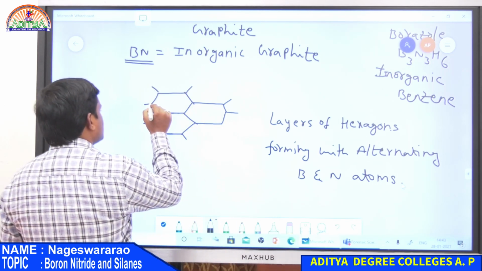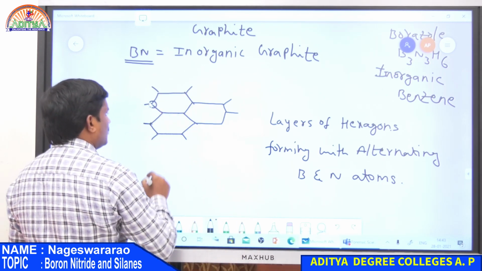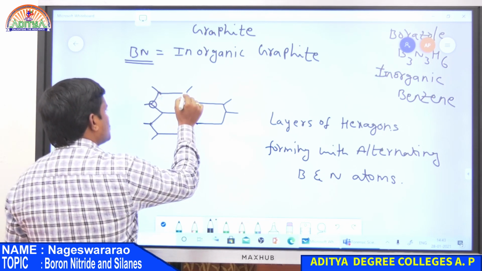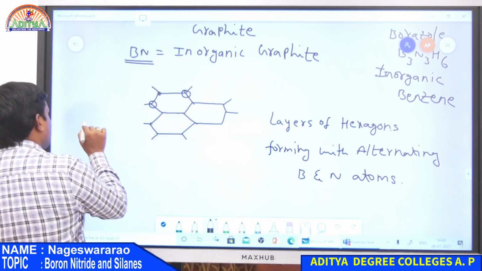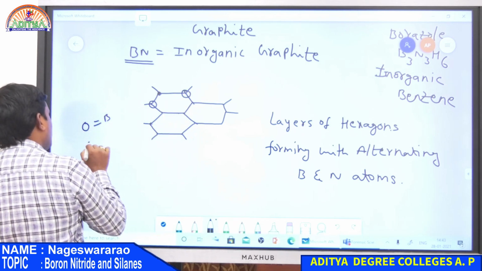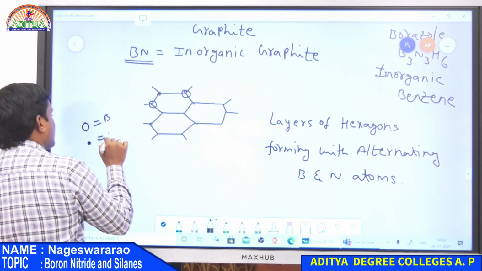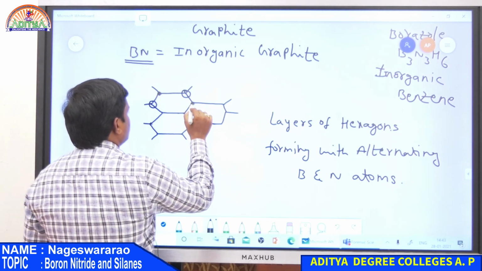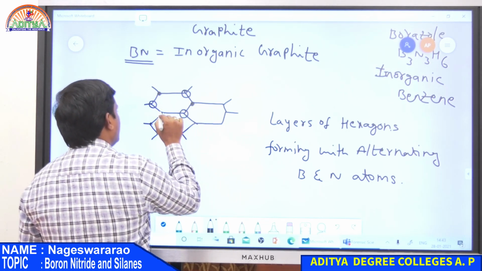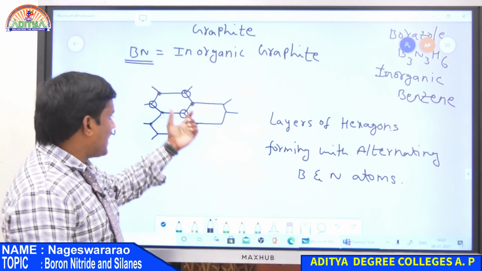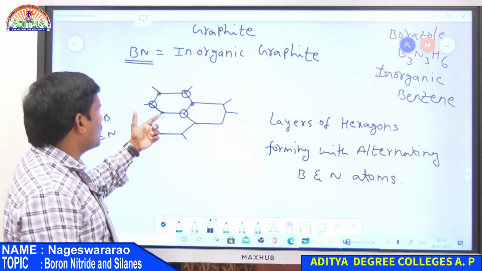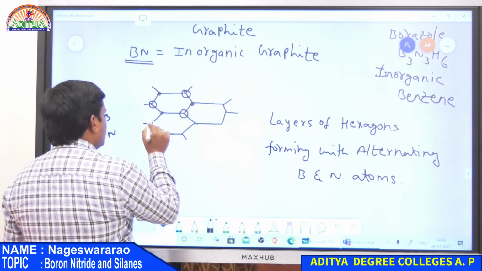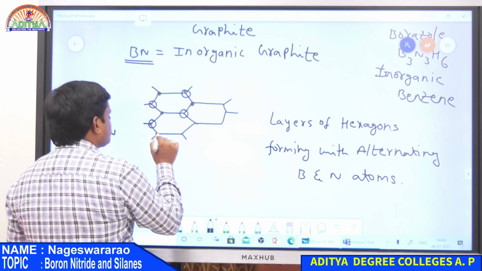If suppose this is a nitrogen atom, then this is a boron atom. Similarly alternating, so boron. So here the circle represents boron and this dot represents nitrogen. Therefore boron followed by nitrogen, again boron followed by nitrogen. So this is the hexagon which is composed of alternating boron as well as nitrogen atoms.